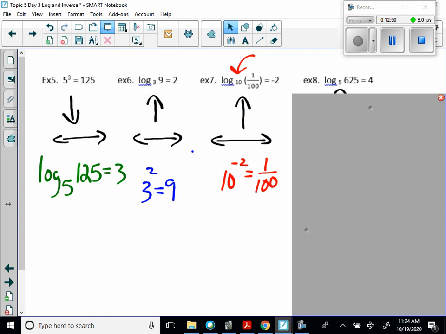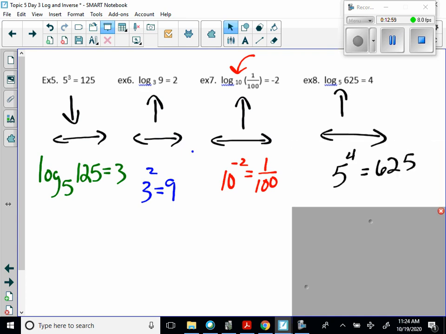And last but not least, another log. So we are going to do an up switch. So 5 to the 4th should equal 625. Okay, pause your screen and make sure you got your answers right, and I'll be moving on.